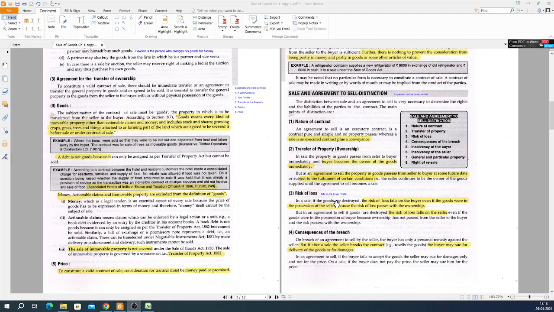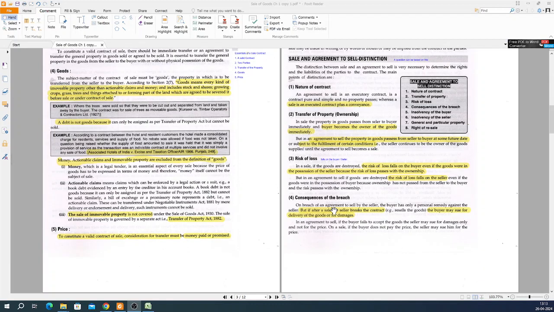Third point is the risk of the loss. Now first, in case of a sale, if the goods are destroyed, the risk of loss falls on the buyer. Simple. The person who has bought the goods, the title is transferred, the risk is of the buyer. But in case of agreement to sell, if the goods are destroyed, the risk of loss falls on the seller. Even if part payment has been made, the risk is of the seller, the buyer is not at risk. So that's the simple difference.